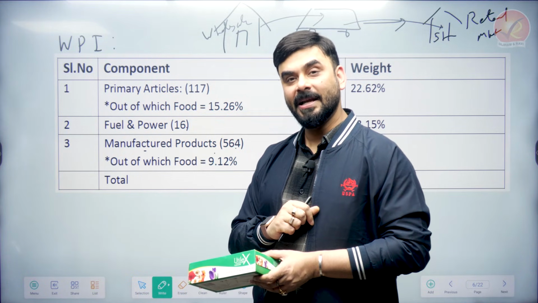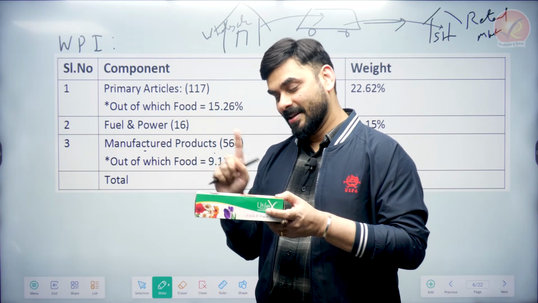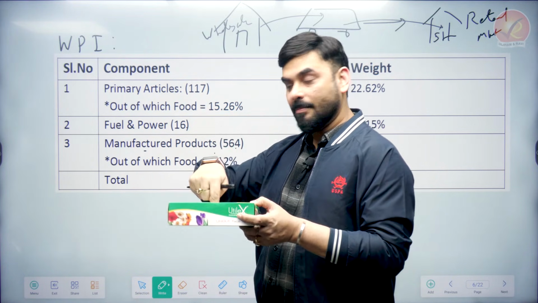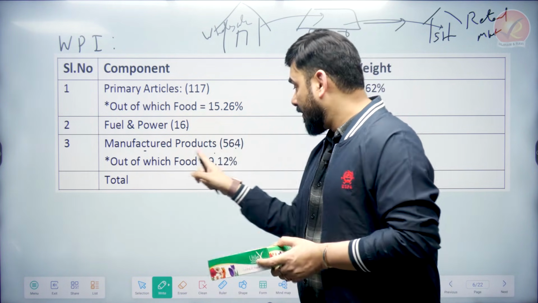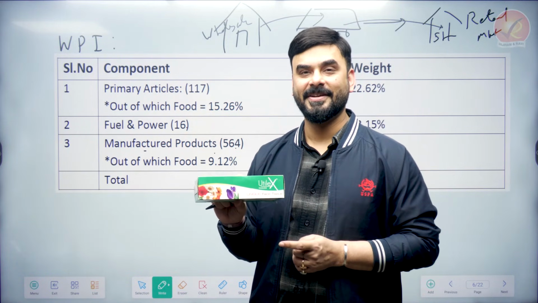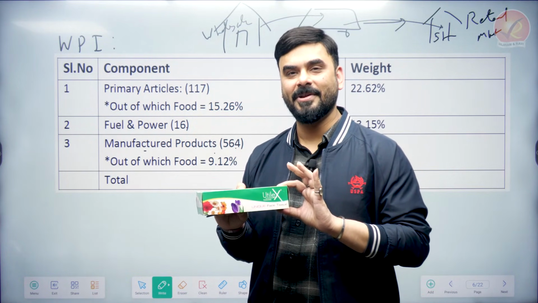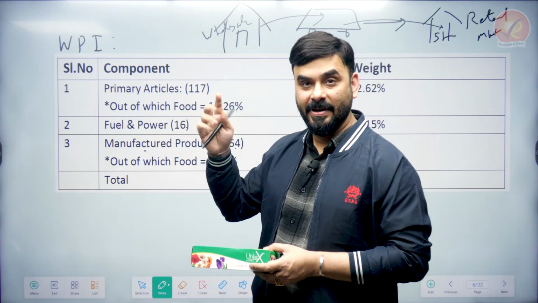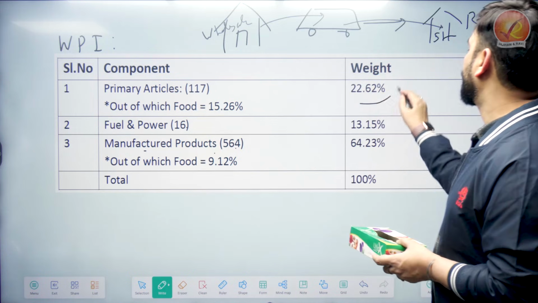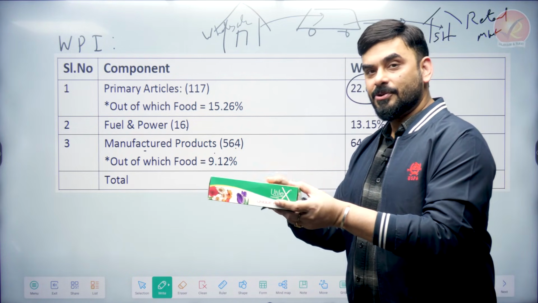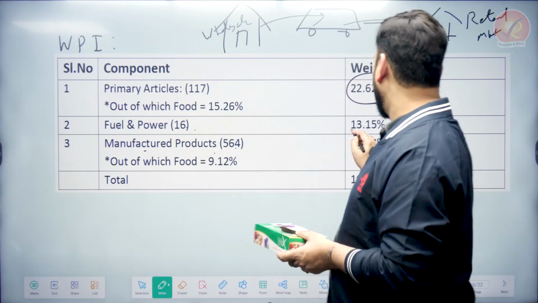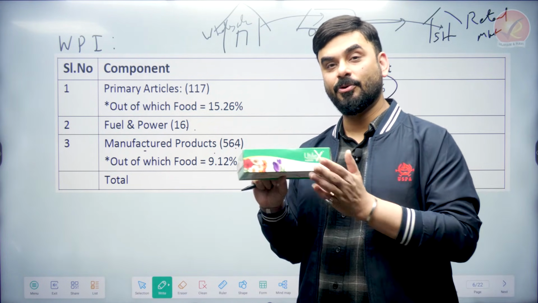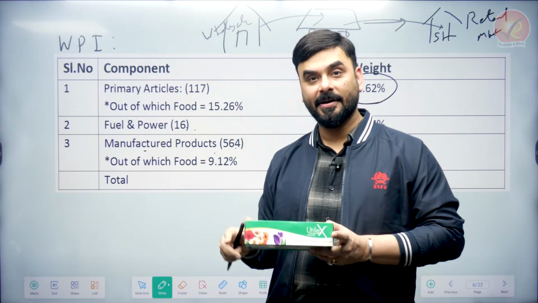Now, in a wholesale mandi, we take a box like this. In this box, what do we put? In this box, we put 117 primary articles, 16 fuel and power, and 564 manufactured articles. So, what is the weight that we are giving to primary articles? Out of all the total articles, the number of primary articles is 117, which means its weight is decent. So, what is the weight of primary articles? 22.62 in this box. What is the weight of fuel and power? 13. What is the weight of manufactured products? 64.23%. Right? This is the total weight. This is called the wholesale price index basket.